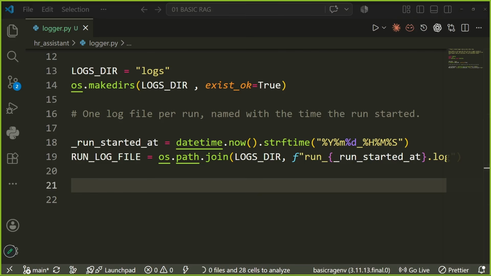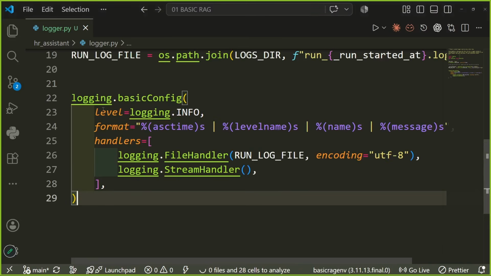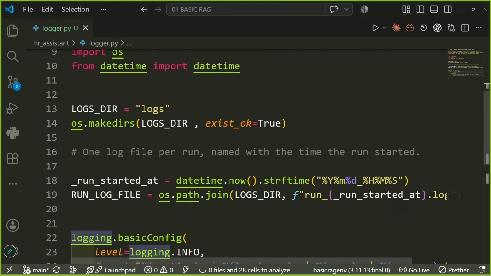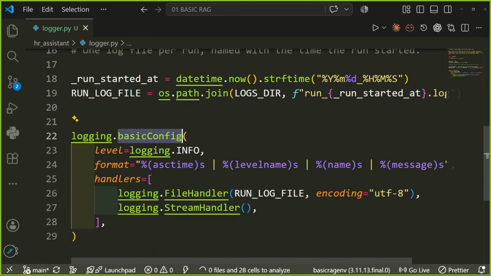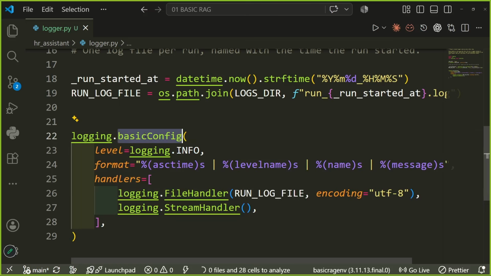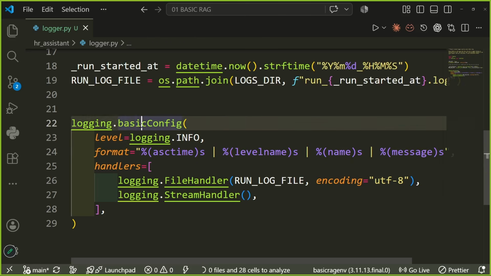So for the logger, I'm gonna write this part. I'm going to use this particular method, logging, which is what I imported. Logging, I'm going to use something called basicConfig. Basic configuration for the logging system. This function does nothing if the root logger already has handlers configured, unless the keyword argument force is true. Which means this is just going to observe how your application is behaving.